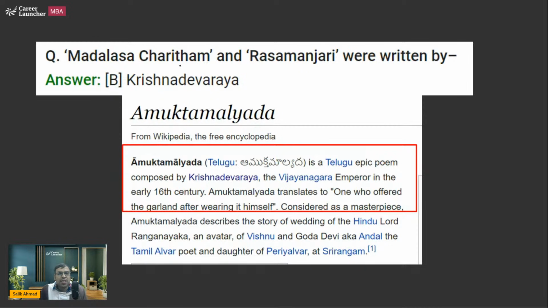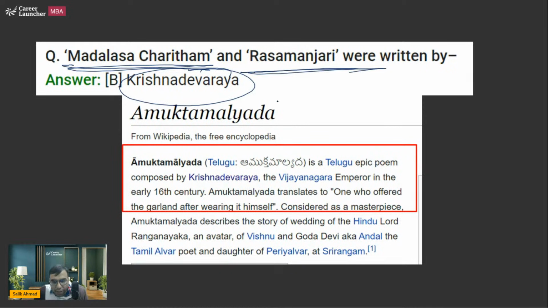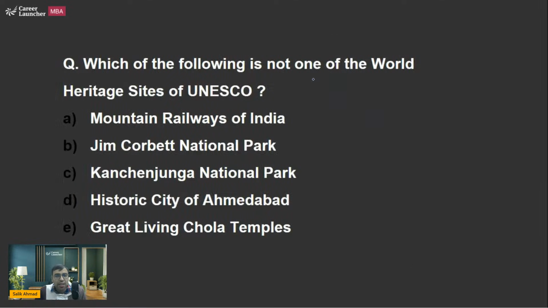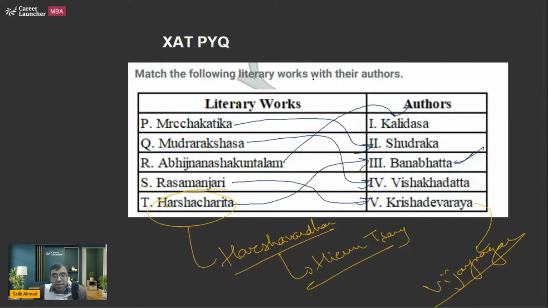Next, we have Krishnadeva Raya. He wrote two famous books, Madalasa Charitam and Rasa Manjari, very famous book. Then Amukta Malyada. These are the prominent books written by Krishnadeva Raya, the most powerful ruler of Vijayanagar Empire, most successful and powerful ruler, it is said by many historians. Okay, so please remember it. We have seen these questions getting repeated multiple times, so you should know it. Even if one or two get repeated, with the help of match the following, you can reach the answers. That's the idea behind this.